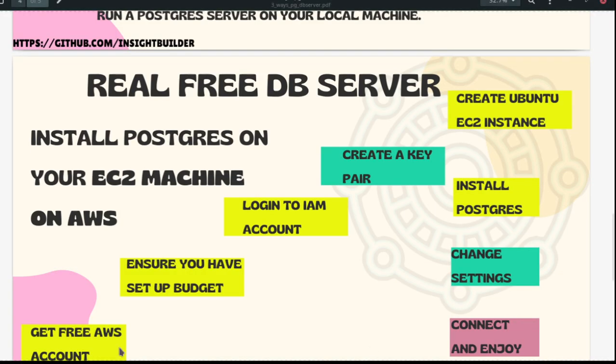Okay. So what you have done, you have got the free AWS account, you have got the budget set, you have logged into the account, and you have created the Ubuntu EC2 instance. Now you need to install Postgres. But before that, I missed one step here. You have to connect to the Ubuntu EC2 instance. Why I missed it? Because it is so simple.